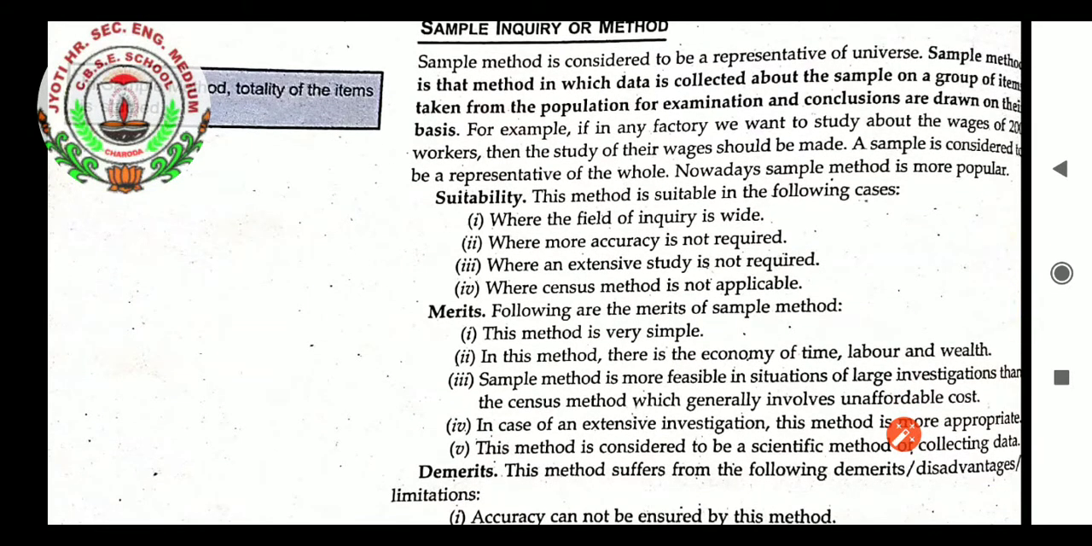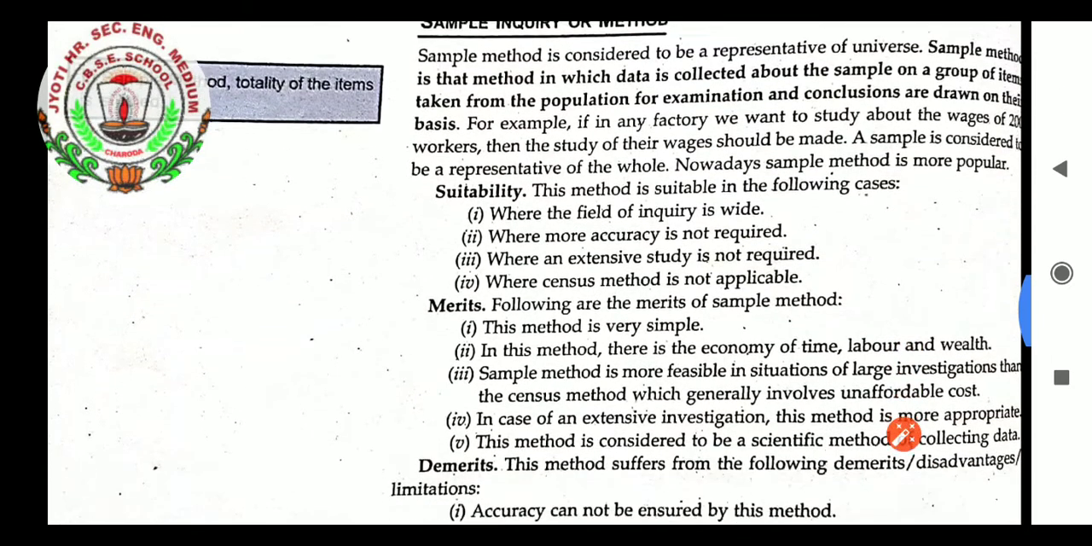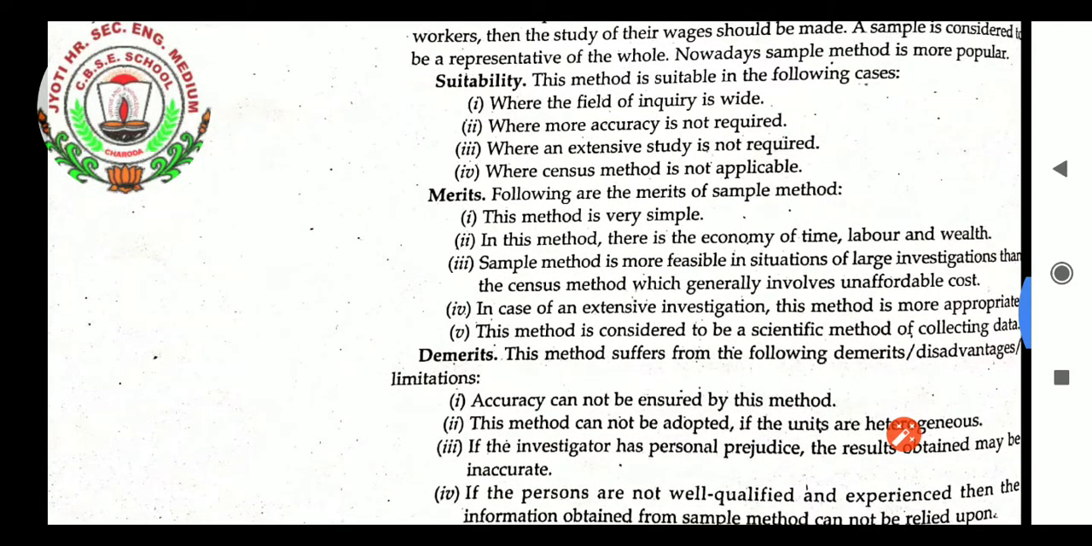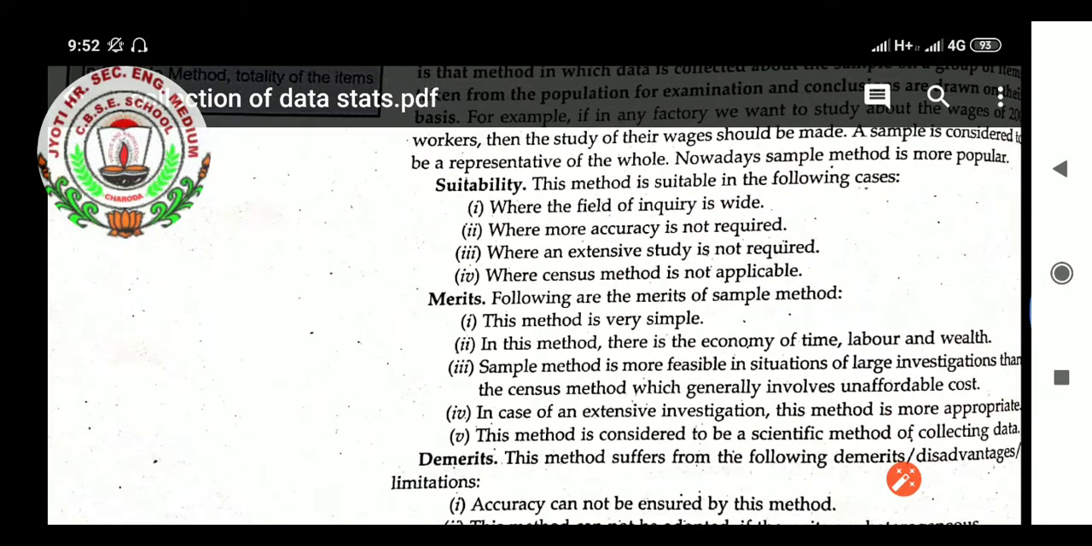For example, if in any factory we want to study the wages of 200 workers, then a sample of their wages should be studied. A sample is considered to be a representative of the whole. Nowadays, the sample method is more popular. Suitability: this method is suitable in the following cases: where the field of inquiry is wide, where more accuracy is not required, where an extensive study is not required, where the census method is not applicable. There you can have the sample method.